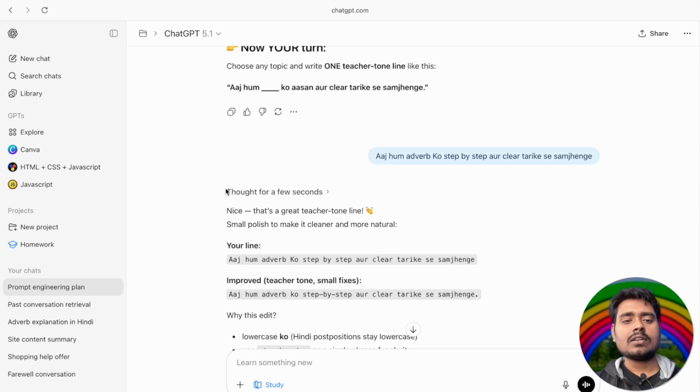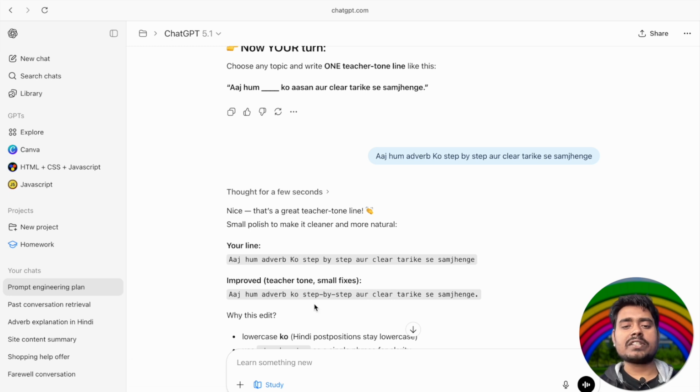So it's saying, nice, that's a great teacher tone line. A small polish will make it cleaner and more natural. My line is आज हम adverb को step by step और clear तरीके से समझेंगे. Improve teacher tone, small fixes. आज हम adverb को step by step और clear तरीके से समझेंगे. As you can see, we don't have any difference.